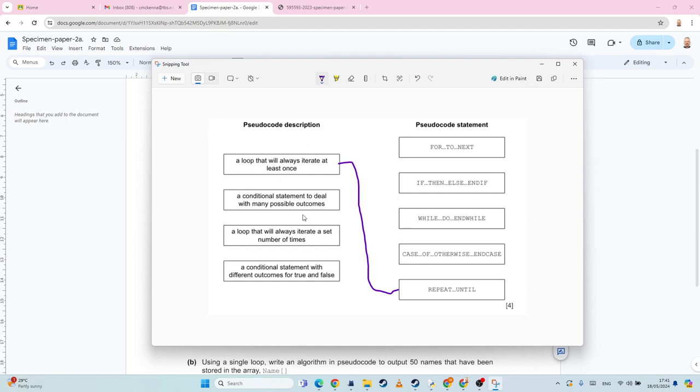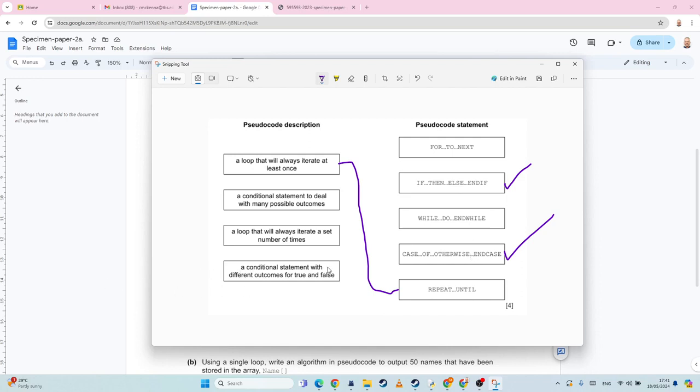Okay, a conditional statement to deal with many possible outcomes. So, we've got two conditional statements here. We've got this one, and we've got this one. Okay, so what's the difference? Well, they both seem to meet that criteria. So if this, else, then end if. It's more likely to be this one.